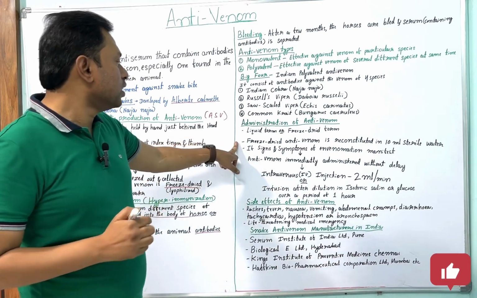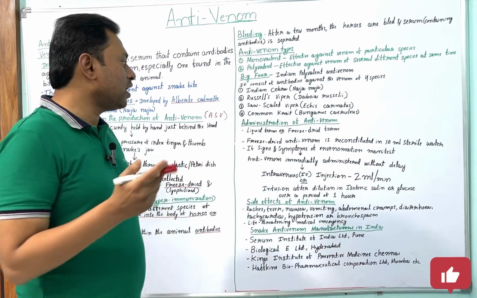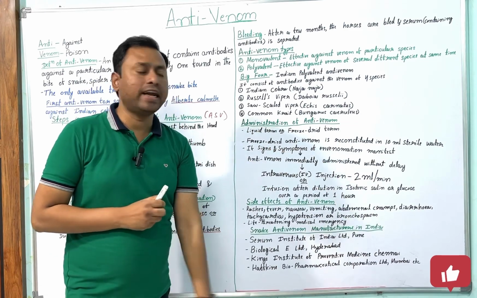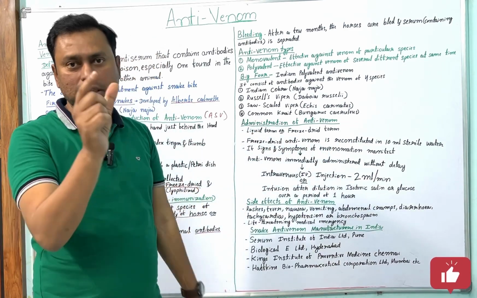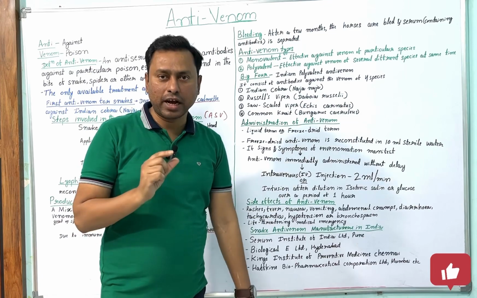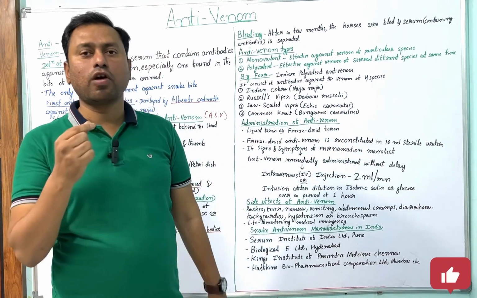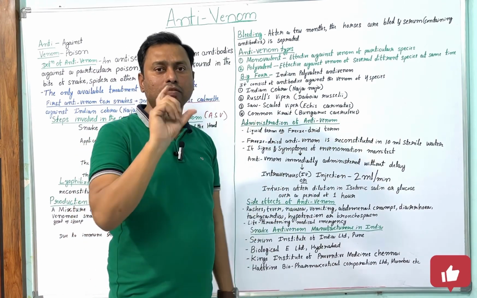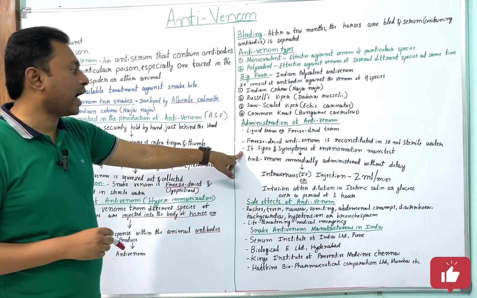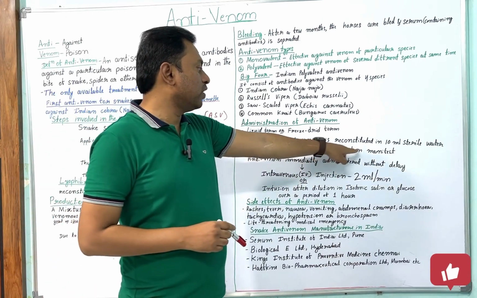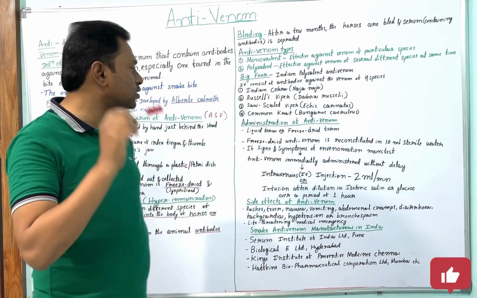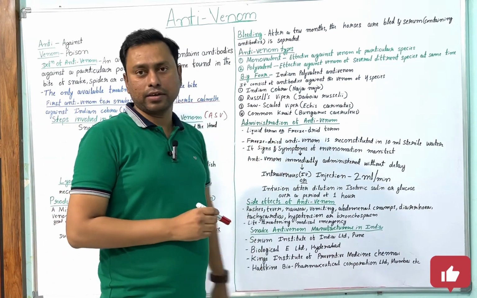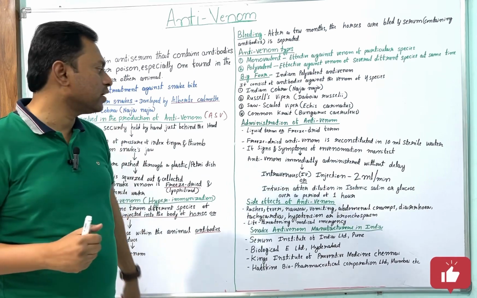The freeze-dried antivenom is reconstituted in 10 ml of sterile water. If signs and symptoms of envenomation are manifested in the person, you have to administer the antivenom immediately, without delay.